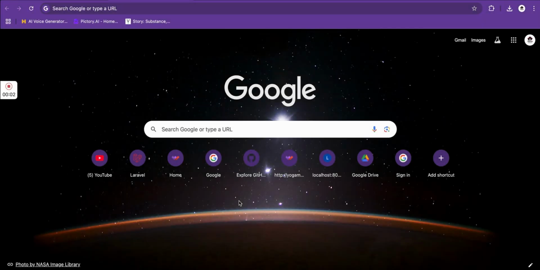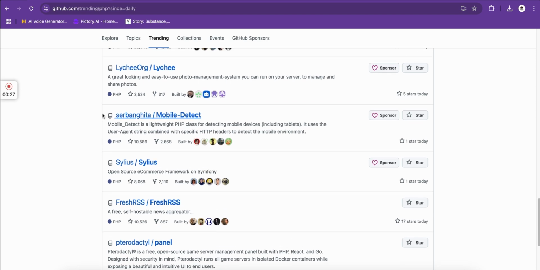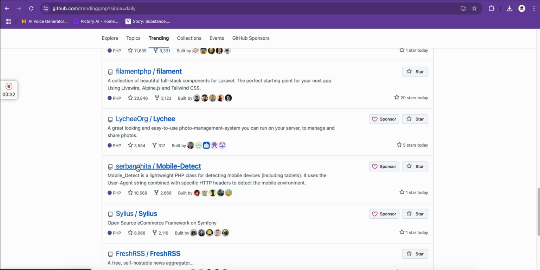Okay, so in this video we will see how to install any GitHub package into our own custom PHP project. So basically we are not going to utilize the composer require package name command. What we are going to do, we will try to search through one library which we need, and rather than downloading the zip, we will try to install it directly using git.